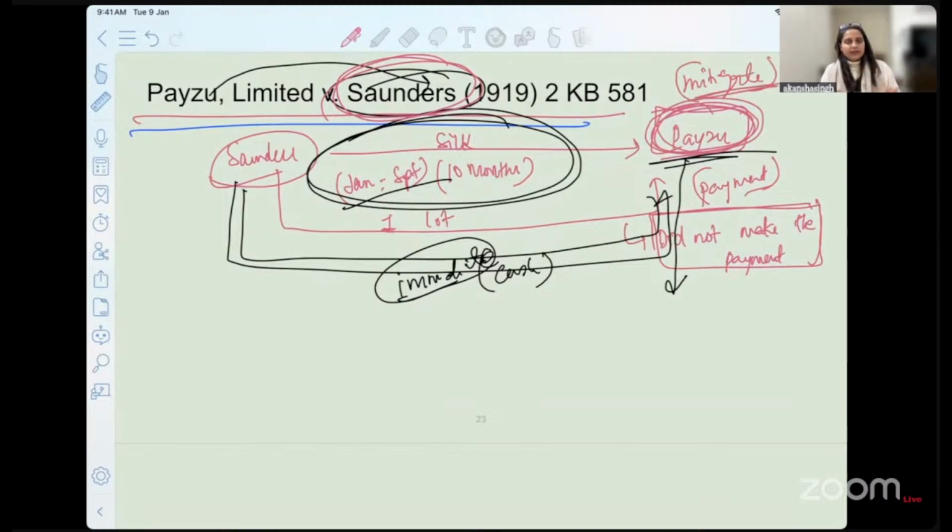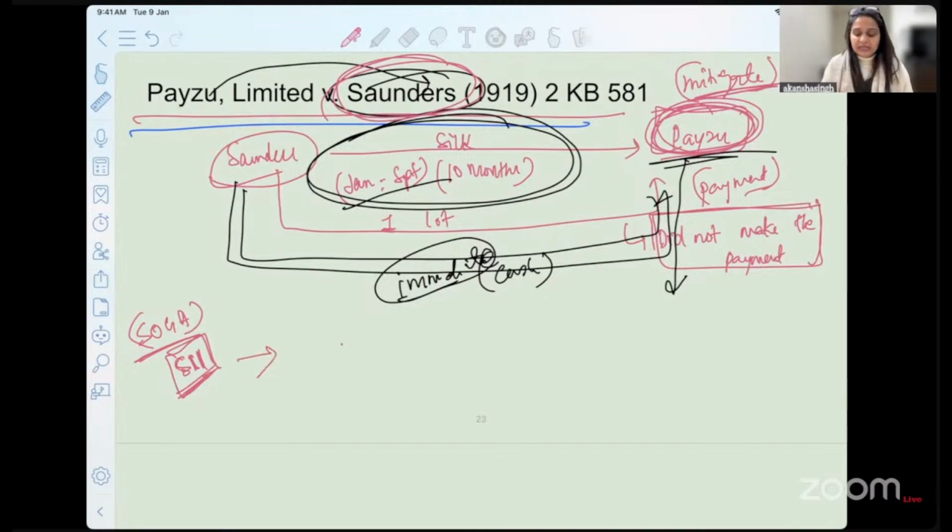The reason I still decided to discuss this case law is because I want you to find out and read from the Sale of Goods Act, section 10, section 11 of the Sale of Goods Act. Why is section 11 of the Sale of Goods Act important here? You have to read it when you are doing this case law. I am dropping a hint to you.